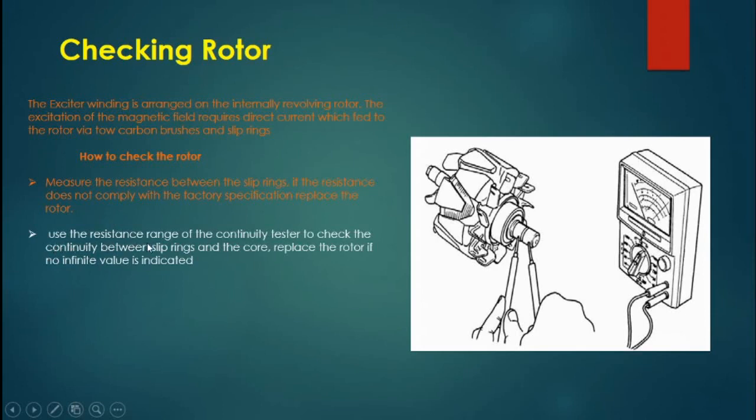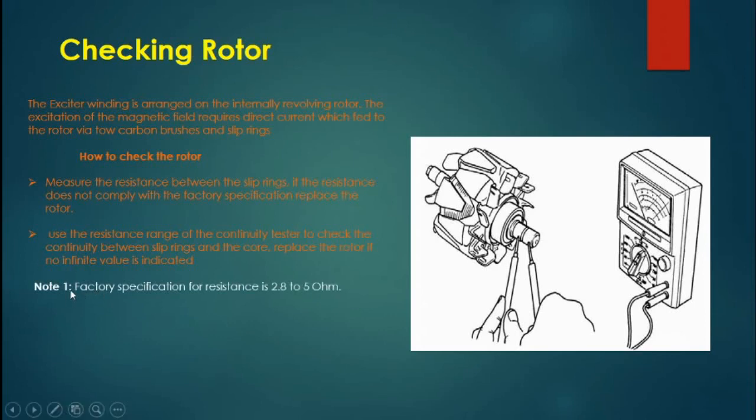Number two, use the resistance range of the continuity tester to check the continuity between the slip ring and the core. That means you put one lead here and one lead on the core here. Then again, one lead here and the second lead here. First you check the resistance between the core and the slip rings one by one, and the resistance should be infinite. If you do not find infinite resistance, you must replace the rotor.